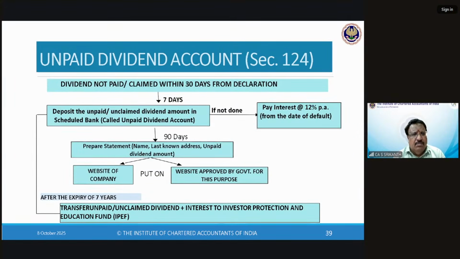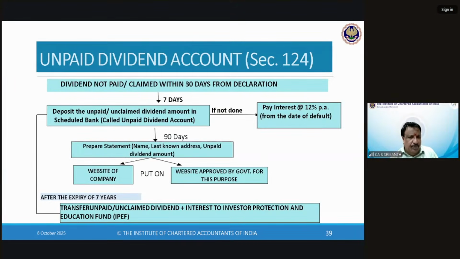Dividend declared by the board, which is interim dividend, or by shareholders at an AGM should be paid within 30 days. When the board recommends a dividend, the shareholders have the right to reduce it even to zero. But once declared in the AGM, once the shareholders have given their consent, even they cannot call back that dividend. It has to be paid within 30 days to every shareholder whose name is registered on the record date.